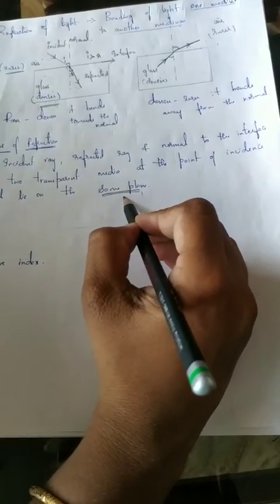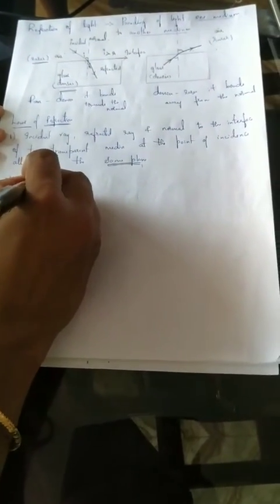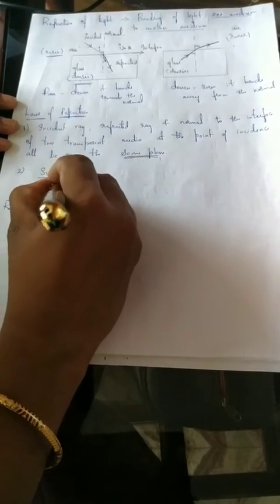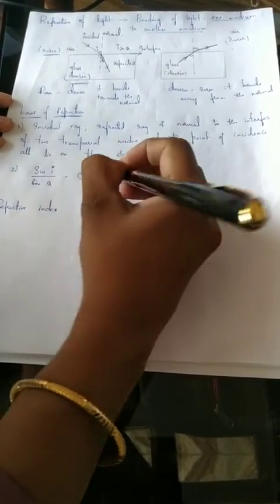Okay. Next is the second law of refraction. The second law of refraction is nothing but the ratio of sine of angle of incidence to sine of angle of refraction is a constant. Once again, I will repeat.